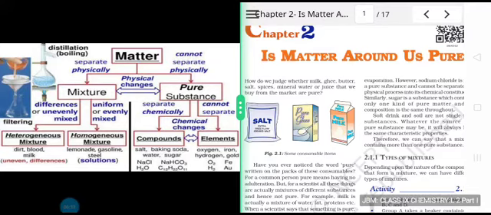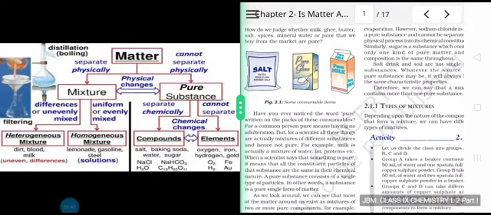How do we judge whether milk, ghee, butter, salt, spices, mineral water, or juice that we buy from the market are pure? Have you ever noticed the word pure written on the packs of these consumables? There is a very different notion of this word pure for common people.